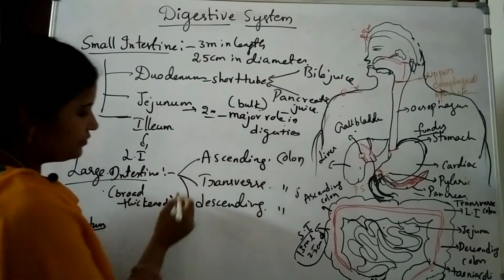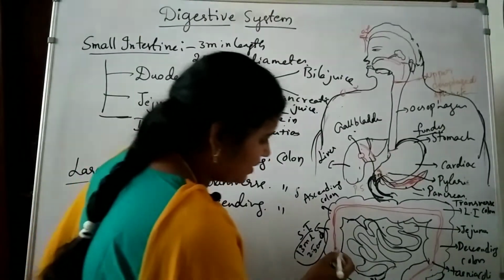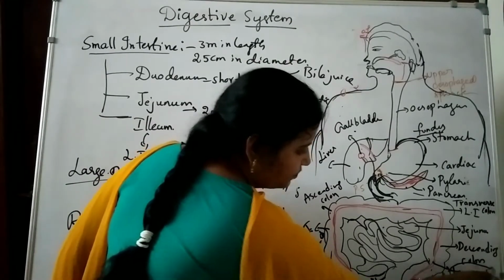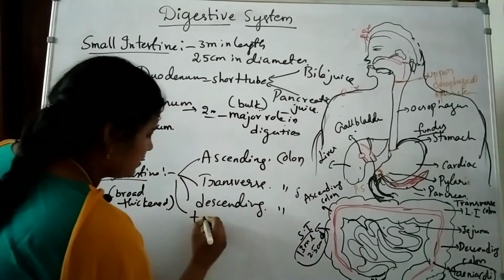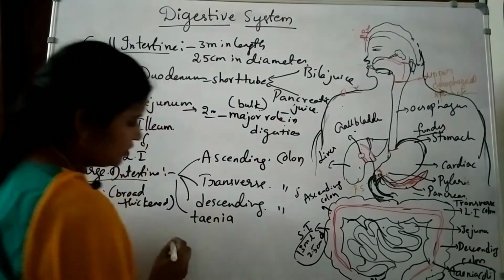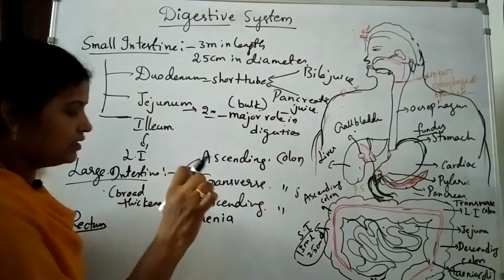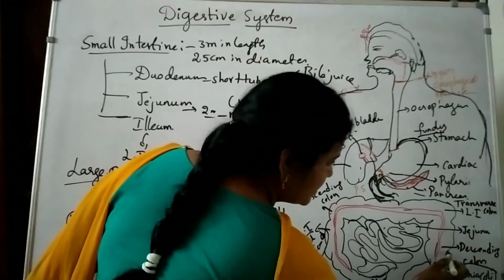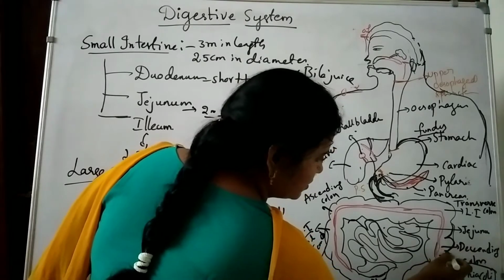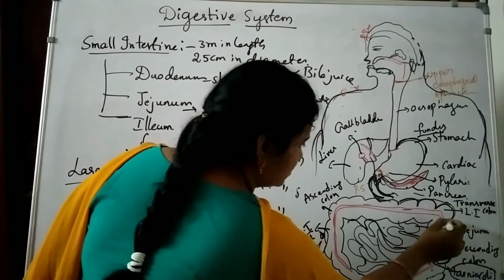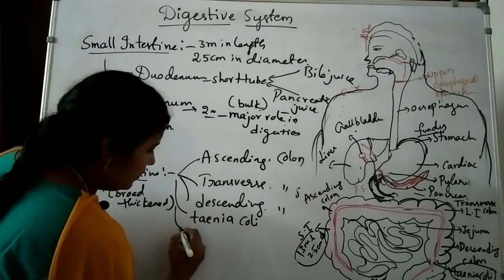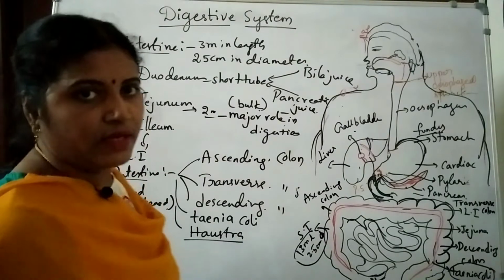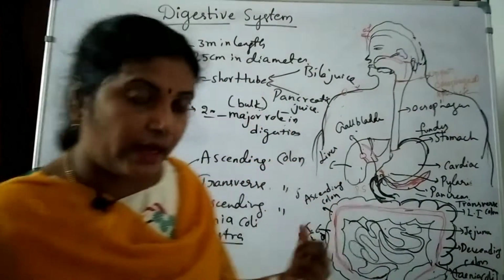In the large intestine we have another important structure, the 3 layered muscular fold. These red layers are known as tinea coli. It is also a muscular, folded structure. The 3 muscular layers form the tinea coli, and they also form pouch-like structures here. See, these are the pouch-like structures. These pouch-like structures are known as haustra. So this is about the large intestine.